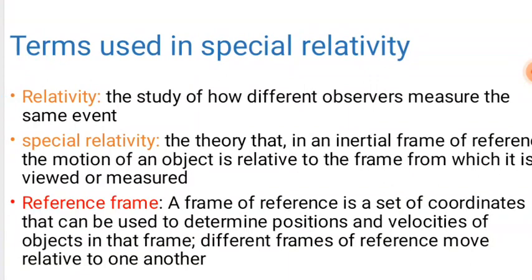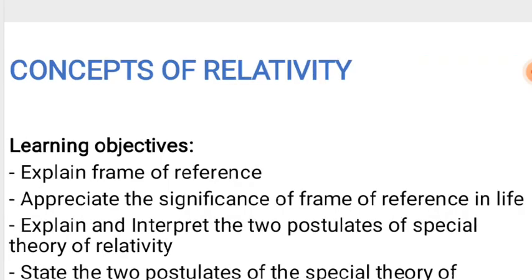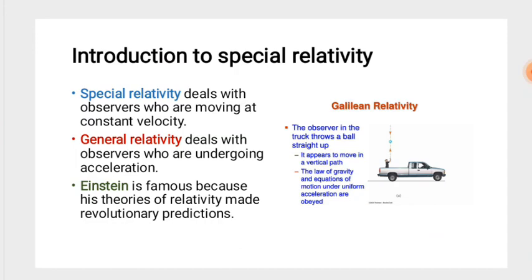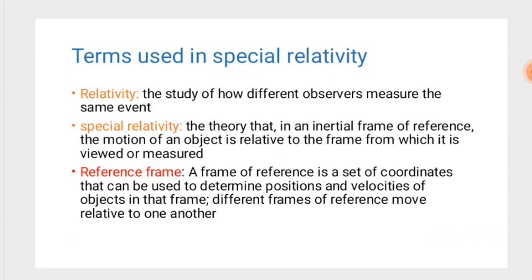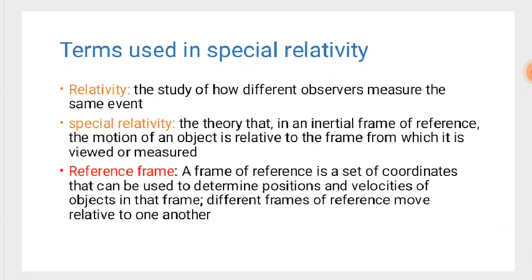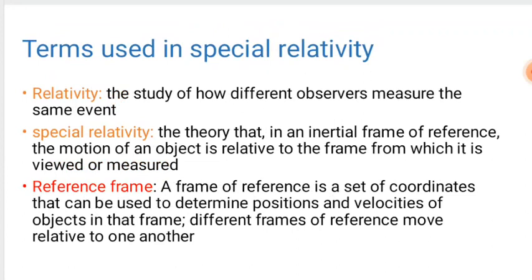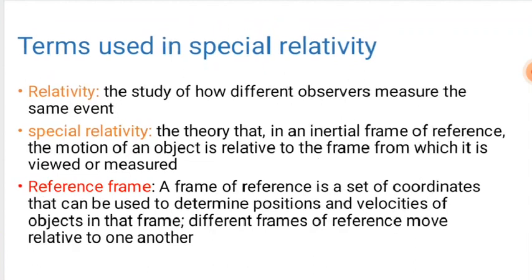A frame of reference, or reference frame, is the frame whose coordinates we can look at to determine the position and the velocity of an object in that frame. If the ball is in a pickup or a car and we throw up the ball, those are the coordinates we are going to use to measure the experiment in that frame. That is what we call a reference frame.